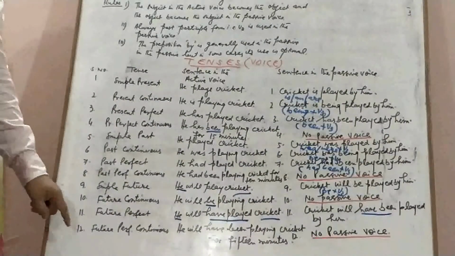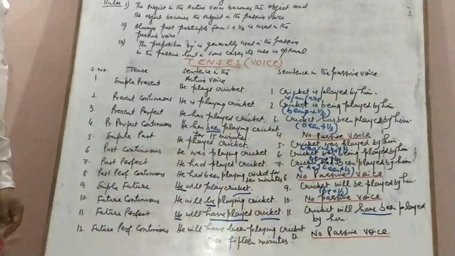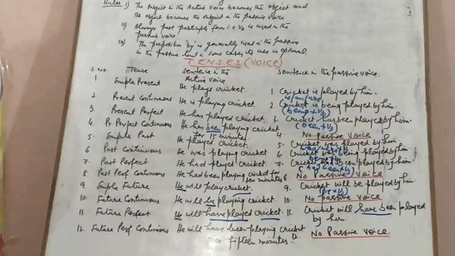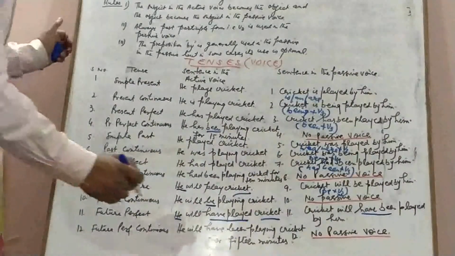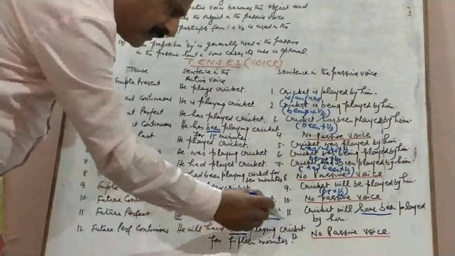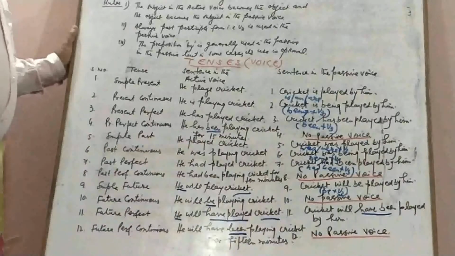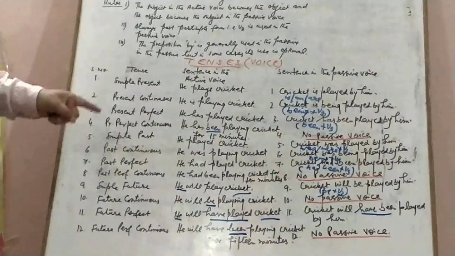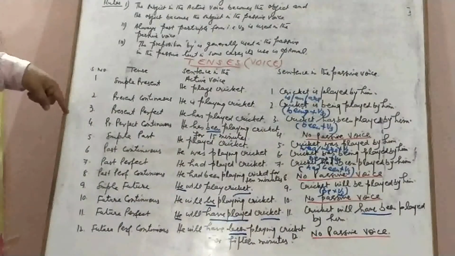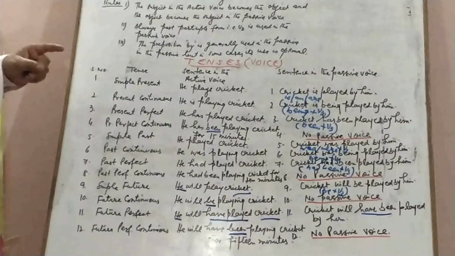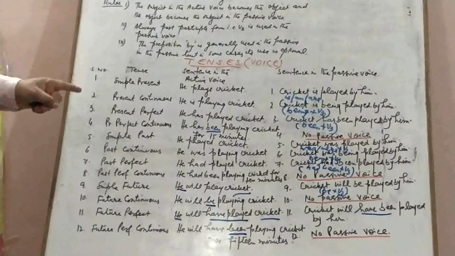And the last tense is the future perfect continuous. He will have been playing cricket for 15 minutes. We have already used been here. So it cannot be passivized. So we see that out of the 12 tenses, only 8 can be passivized and 4 cannot be passivized.